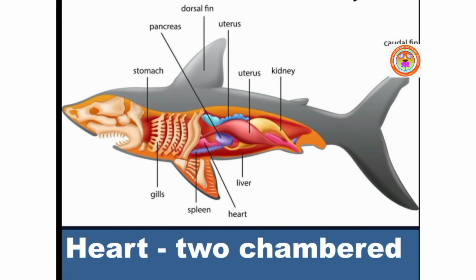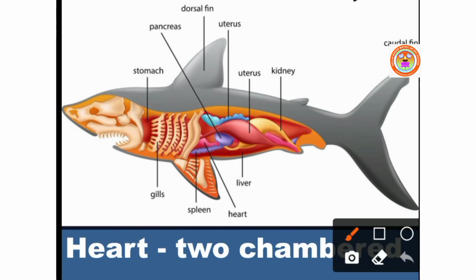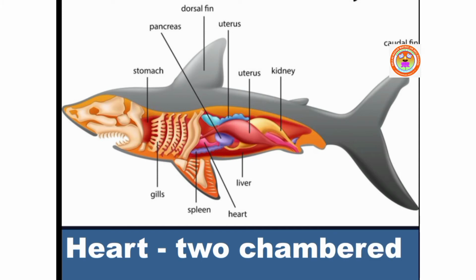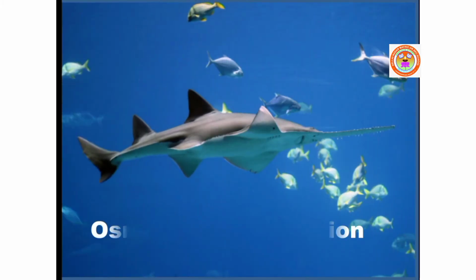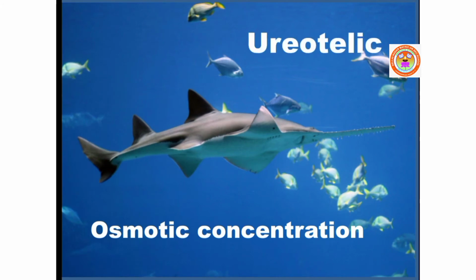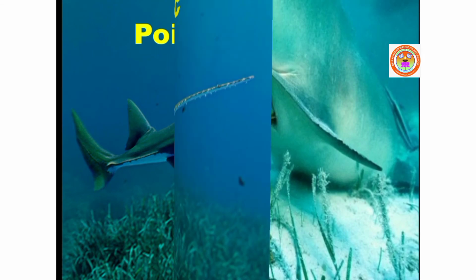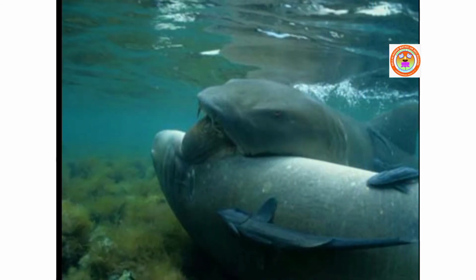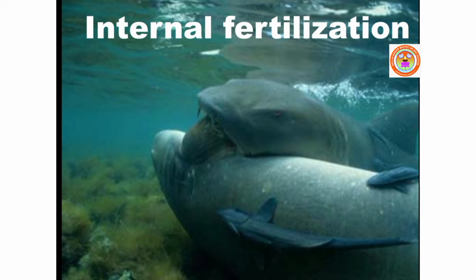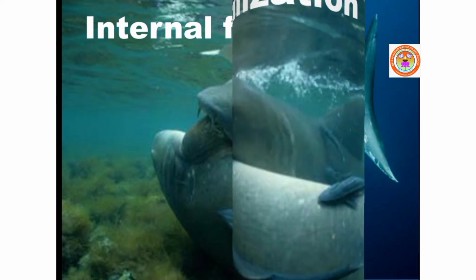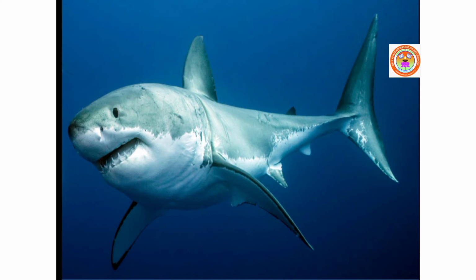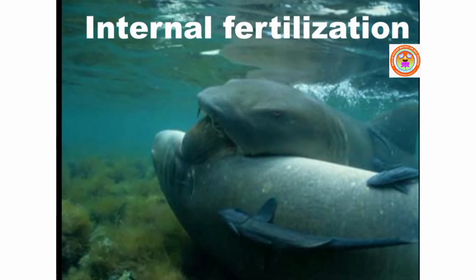They have a two-chambered heart. Here you can see the heart. Cartilaginous fishes are ureotelic and store urea in their blood to maintain osmotic concentration of body fluids. They are poikilothermic and viviparous. Sexes are separate. In males, pelvic fins bear claspers to aid in internal fertilization.